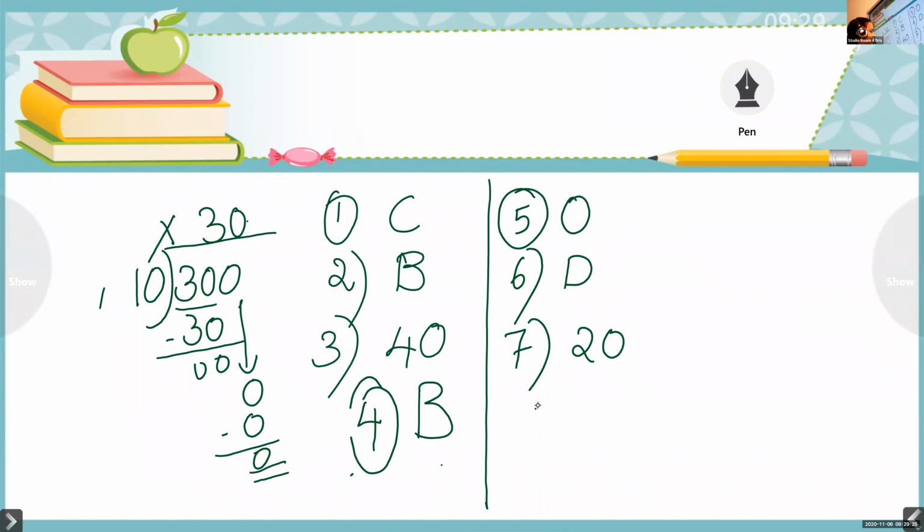Question number 8. Remainder. If they are asking the quotient, then you have to write 30. I told you the question is about the remainder. Okay. So children, 30 is the quotient and remainder is 0. So our question is write the remainder. So you have to write 0.